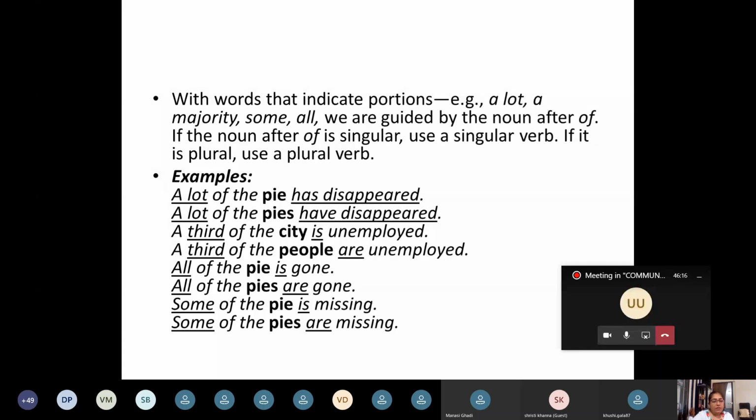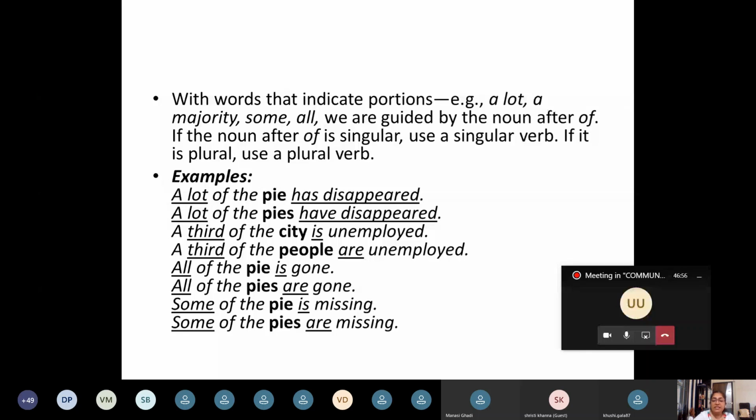Okay. In this example, a lot of the pie has disappeared. Now I'm using a lot of, but what comes after of is pie. Pie is singular, so I'm using the singular verb has. But for example, if the word that comes after of is plural, a lot of the pies, plural noun, and so plural verb have. So what is important is the noun after of. If that is singular, the verb is singular. If that is plural, then the verb is also plural.